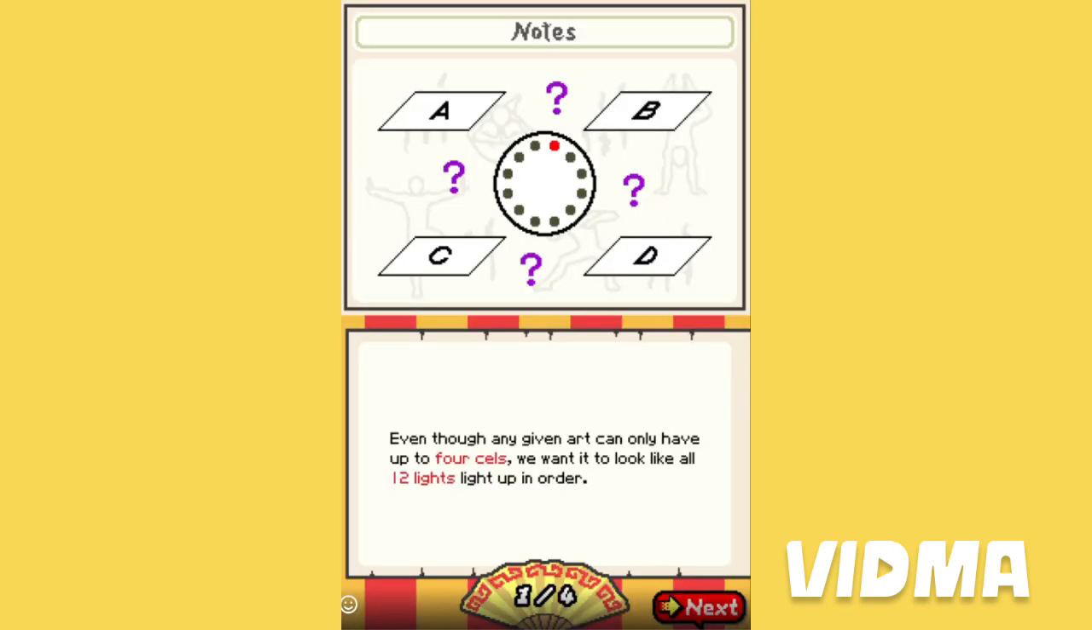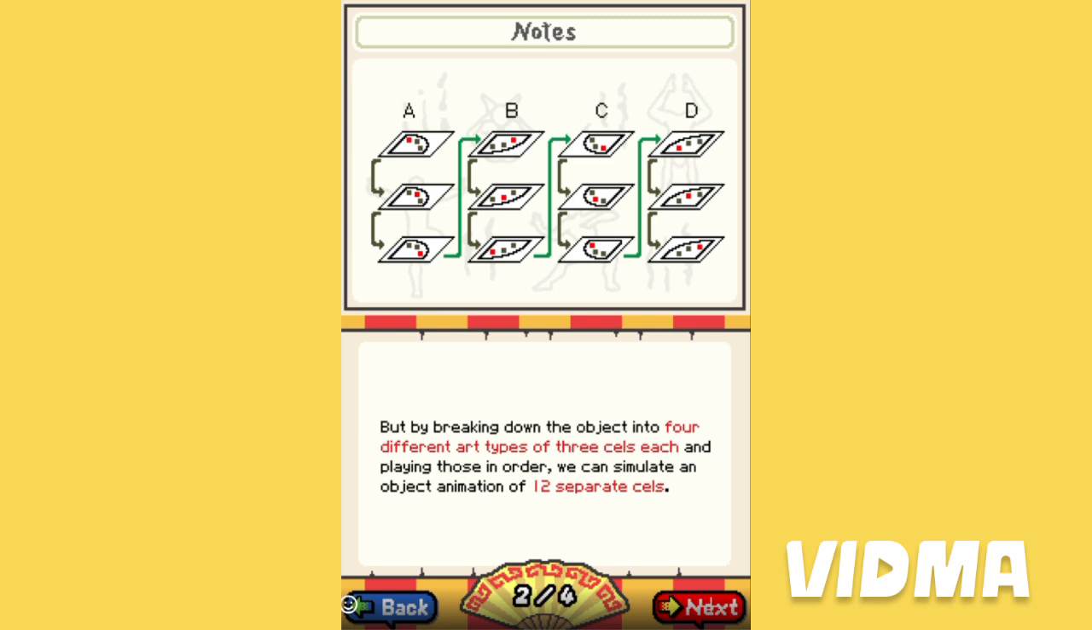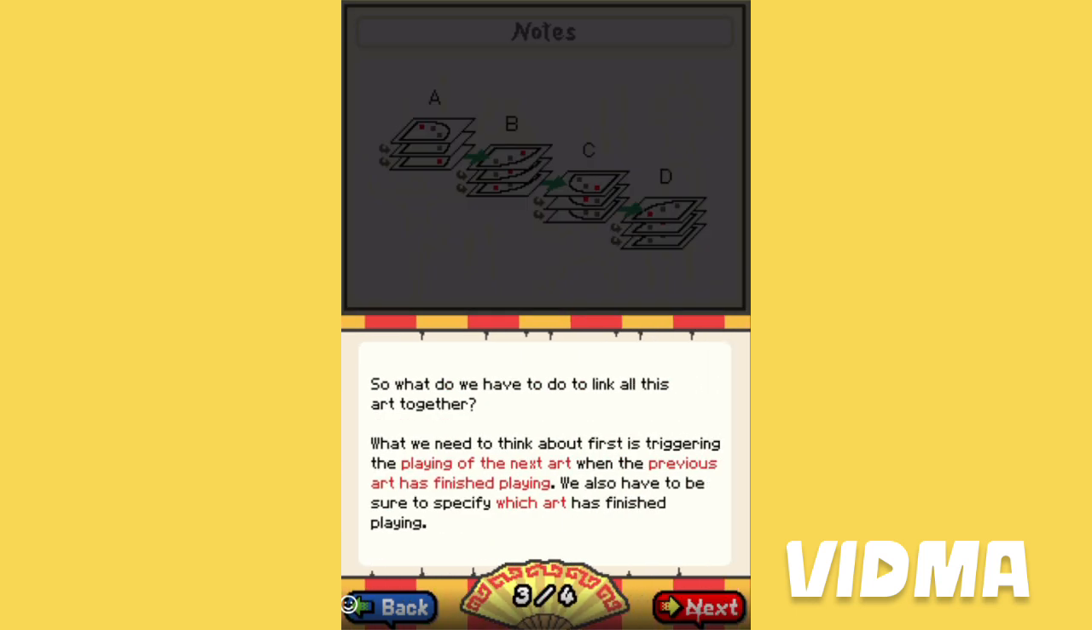Even though any given art can only have four cells, you want it to look like all 12 lights light up in order. By breaking down the object into four different art types of these cell sets and playing them in order, we can simulate an object animation of 12 separate cells.